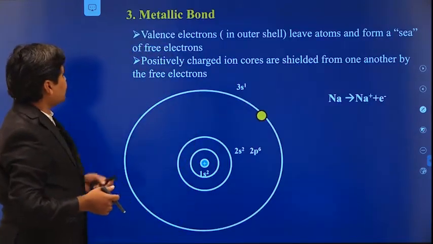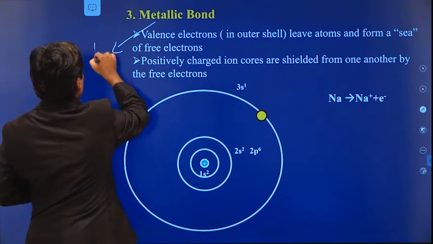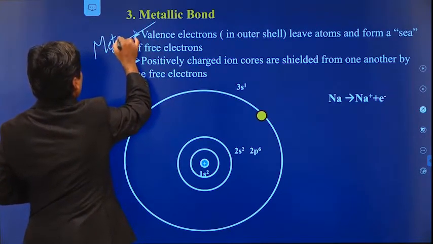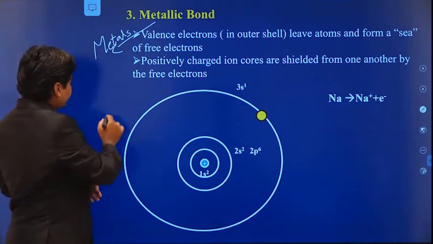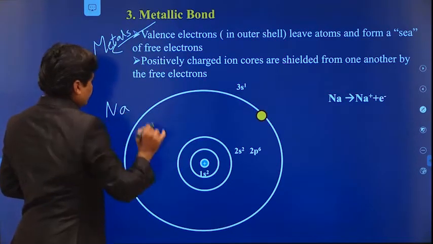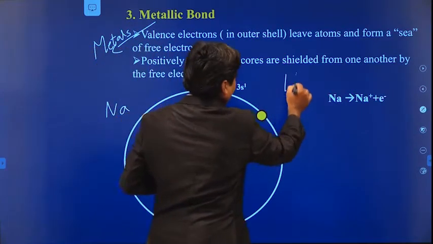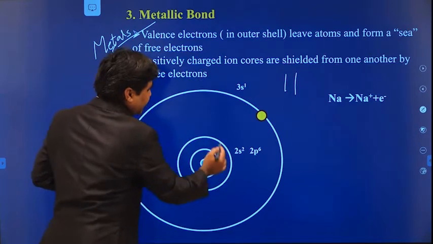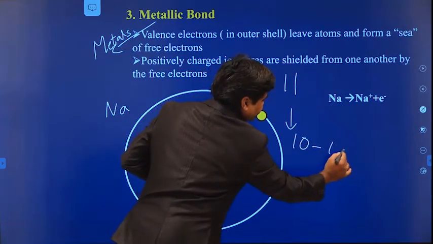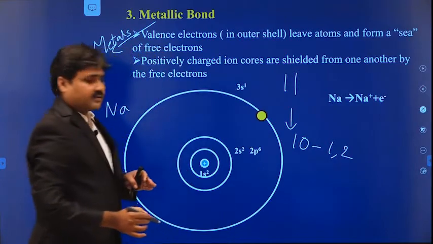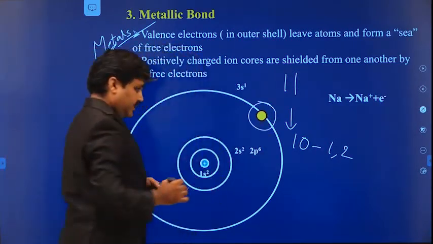So the next one is the metallic bond. As the name itself says, it forms in metals. The bond which is formed in metals is known as the metallic bond. Here I am going to take the example of sodium. Sodium contains 11 electrons. The first 10 electrons occupy the first and second orbits. The third is the valence electron, the 3s1 electron.